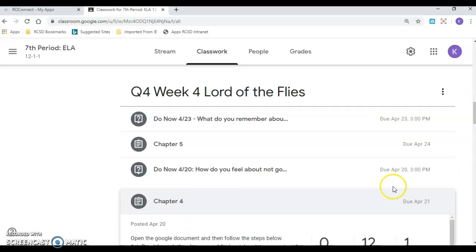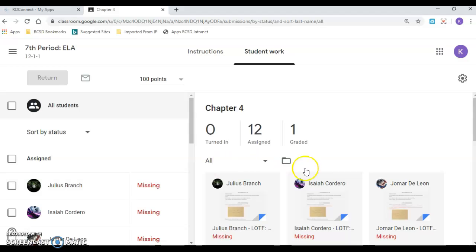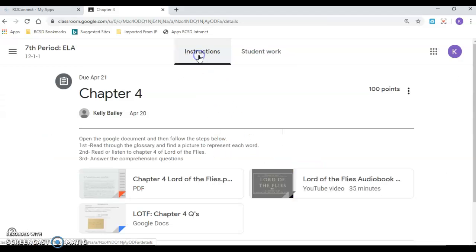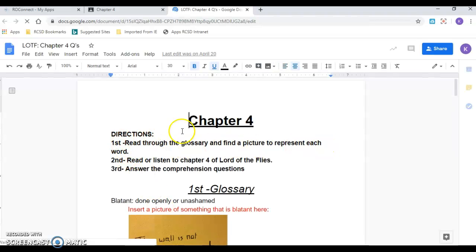So open up your Chapter 4 assignment, click View Assignment, and you want to go ahead and read through these instructions here. Open the Google document and follow the steps below. Okay, so I open up my Google document, and it says, first, read through the glossary and find a picture to represent each word. Second, read or listen to Chapter 4 of Lord of the Flies. Third, answer the comprehension questions.